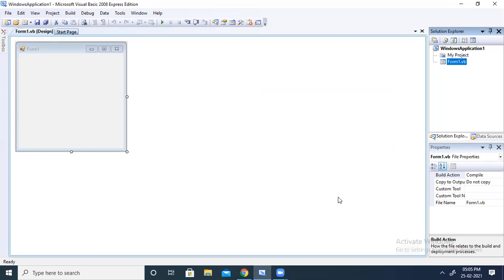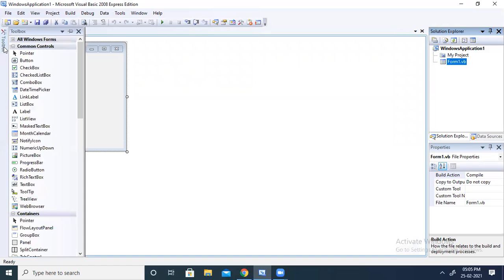So first, let me start here. This is your menu bar. As you all know, this is your menu bar. Now this is the toolbar. This is your toolbox. In the toolbox, what are you going to get? I am going to get all the controls. What controls are available in Visual Basic? I will get them from here.